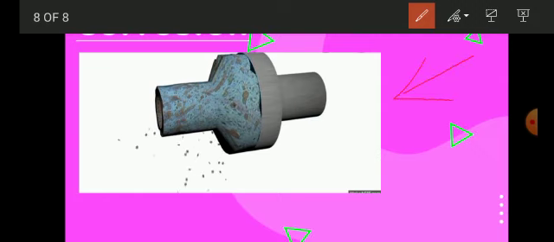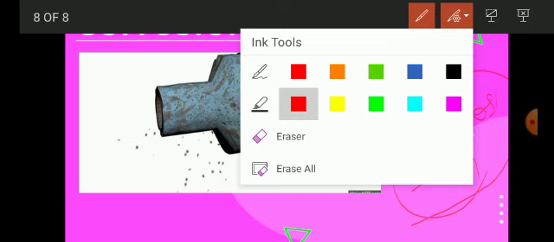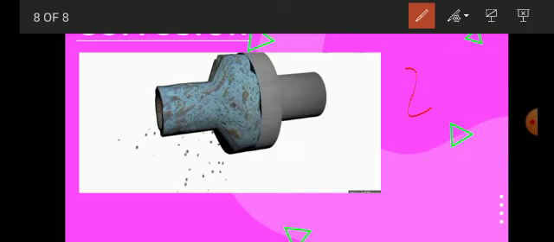As you can see here, this is how corrosion takes place, and this is the process of corrosion. Fine, I guess you all understood very well, and this GIF also helped you understand corrosion.